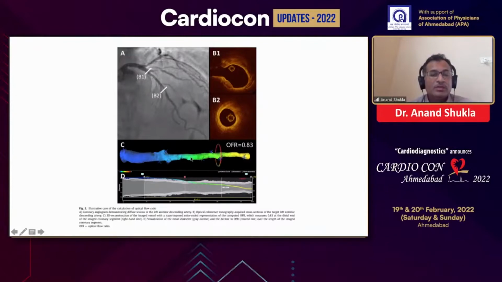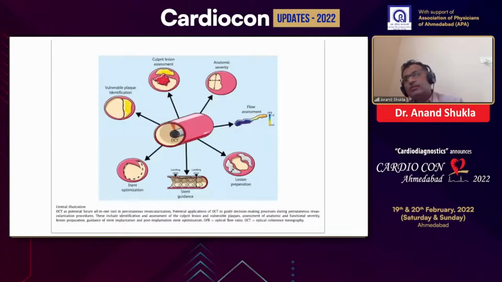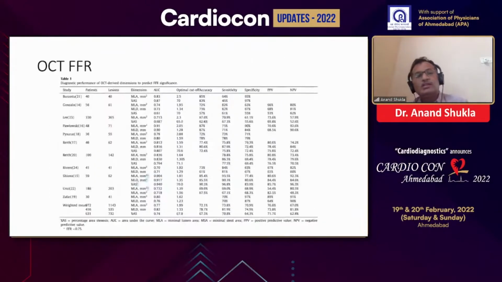We can assess physiological as well as anatomical information. So these are parameters that may in future help to diagnose, because physiology we have assessed by the FFR, but if we combine anatomy and physiology, that will be better for the long-term result. So OCT can help to identify both morphology and physiology, and we can justify the therapy on the whole. Now these are certain OCT criteria and how they compare with the FFR cutoff value of 0.8. There is a potential sensitivity and specificity ranging widely. There is no clear-cut guideline that at these OCT values, the FFR will be less.